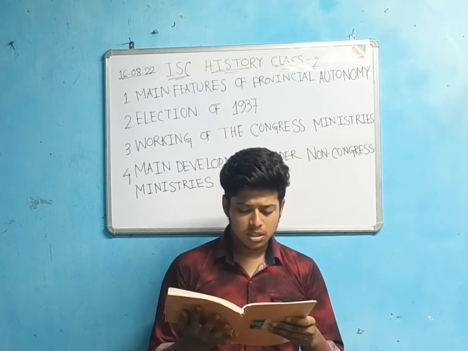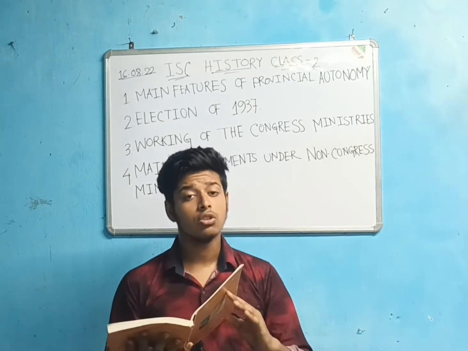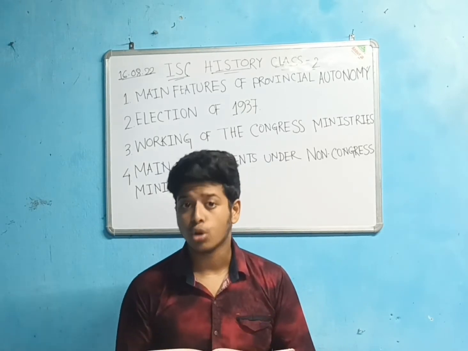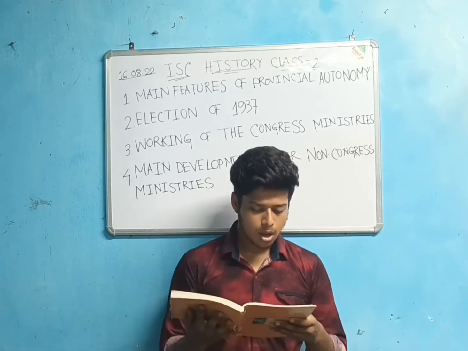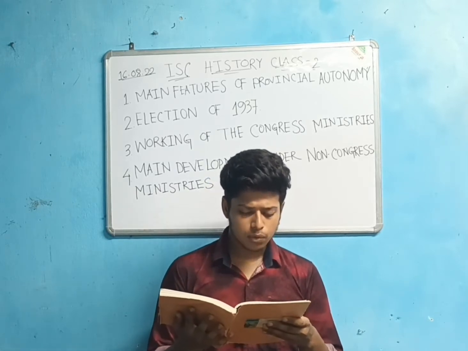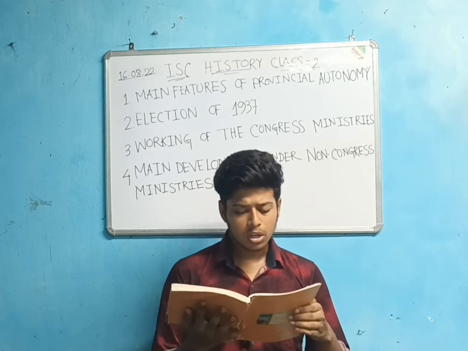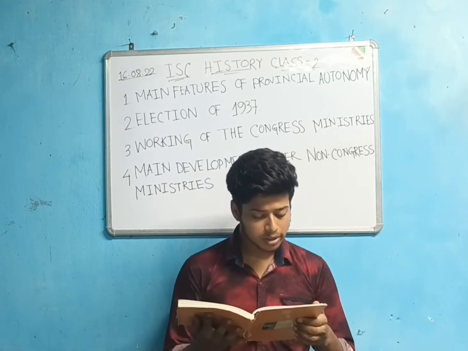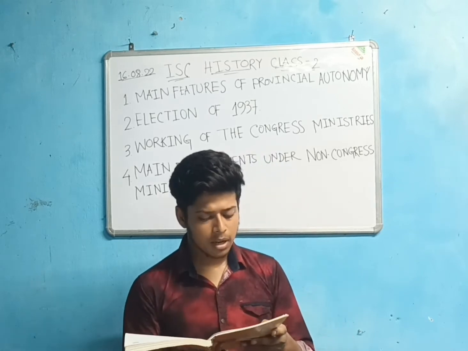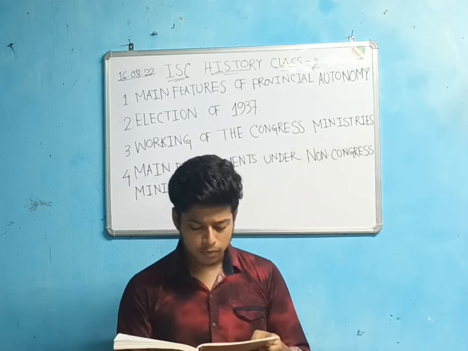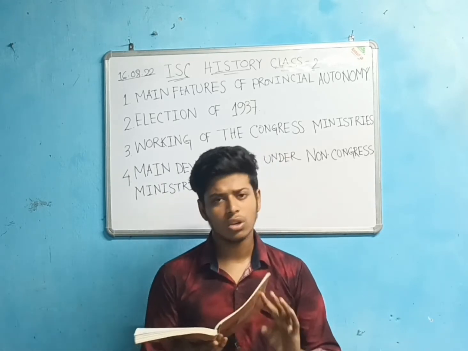Congress formed ministries in 7 provinces out of 11, and Muslim League did not get a single seat in NWFP, Northwest Frontier Province. And the coalition ministry was also formed in 2 other provinces. So only Bengal and Punjab had non-Congress ministries. There is a table given with the name of the province and the total number of seats won by Congress. It is not mandatory.